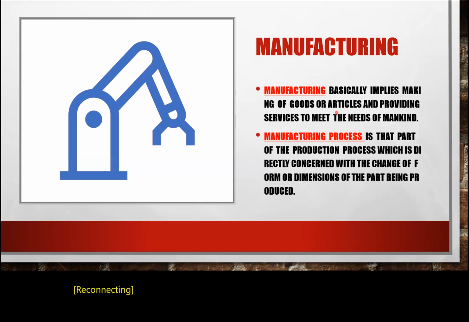So the manufacturing process means the steps or production processes involved with the goods or articles for the manufacturing. That is your manufacturing process. See next.